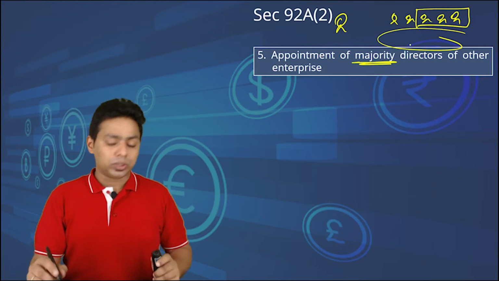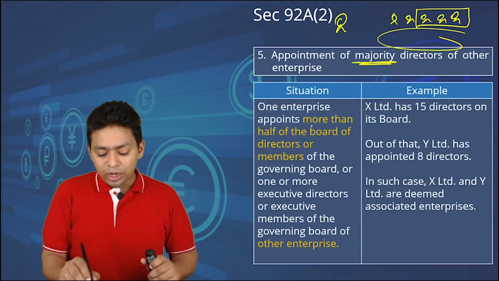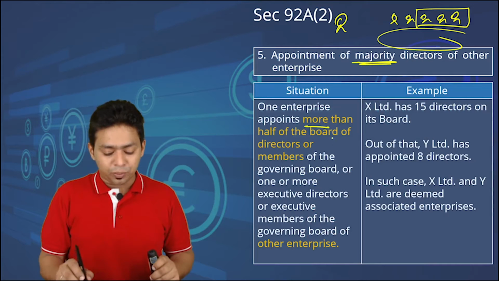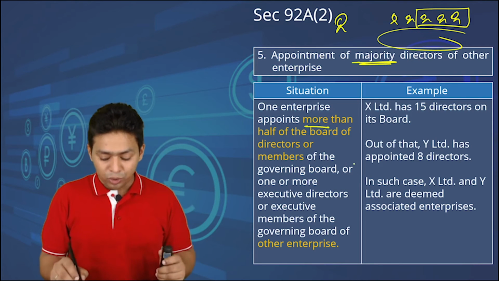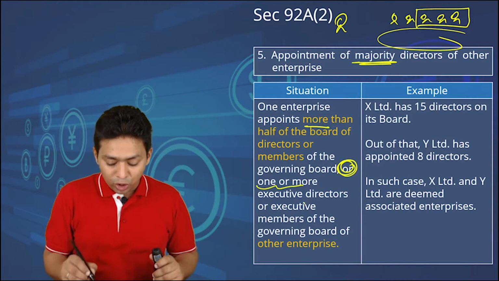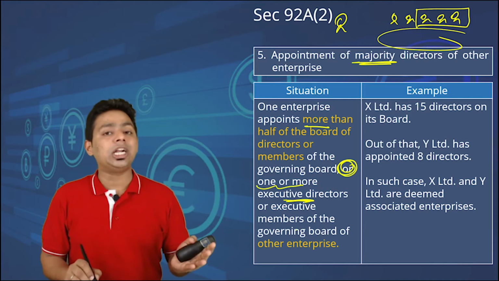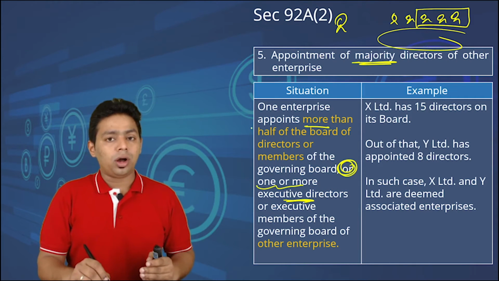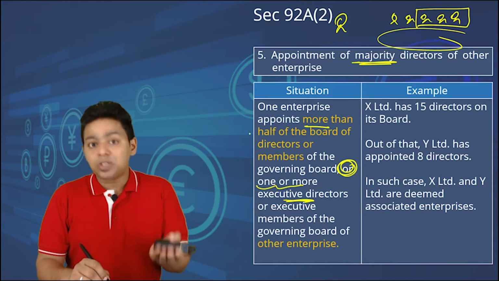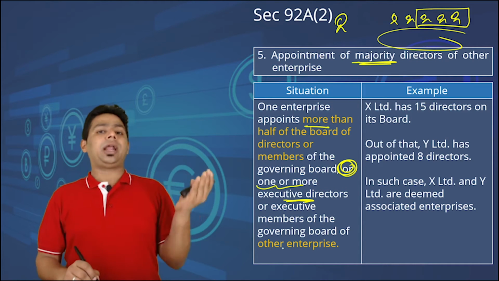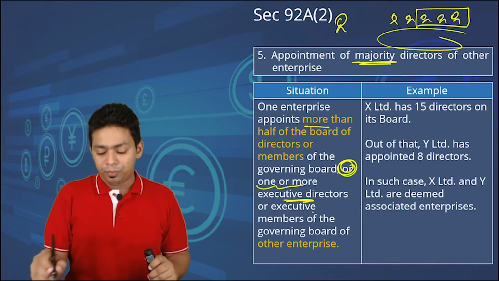Therefore, you are associate enterprises. So one enterprise appoints more than half of the board of directors of the governing board, or one or more executive directors or executive member. Okay, so either majority of small directors or one big director or executive director, you can remember.